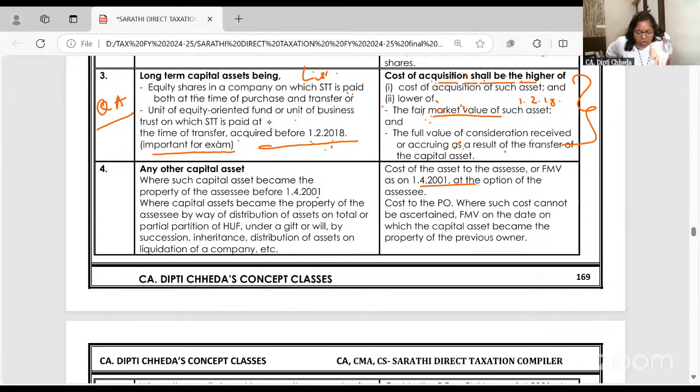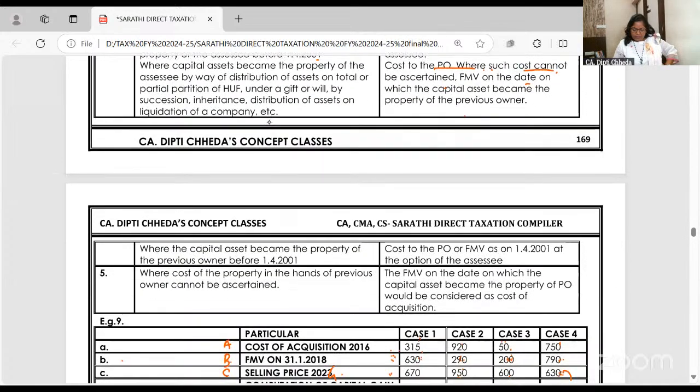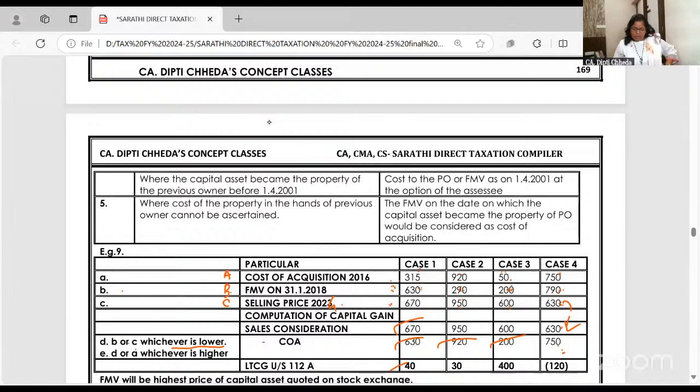And for other assets, if they are acquired before 2001, you have to take 2001. Sometimes the cost of the asset is not given, you got it by gift or will or inheritance from your grandfather, then you have to take the cost of the previous owner. Where the cost of property in the hands of the previous owner cannot be ascertained, then take the fair market value on the date on which the capital asset became property of the previous owner. If even the previous owner's cost is not known, then take the fair market value.